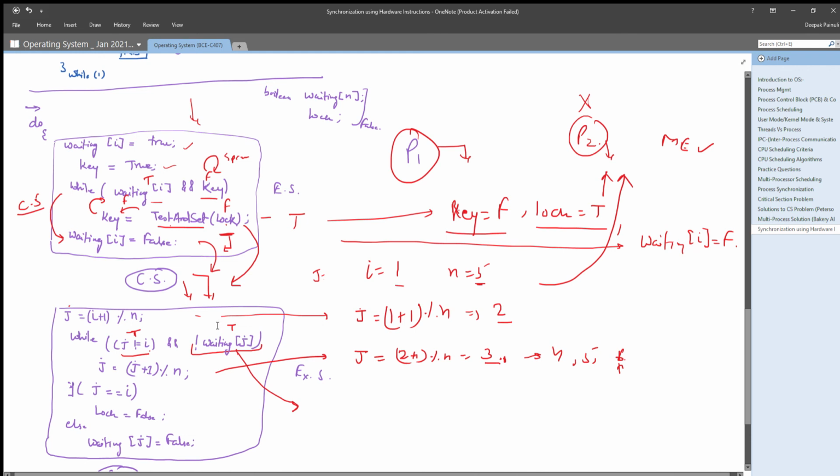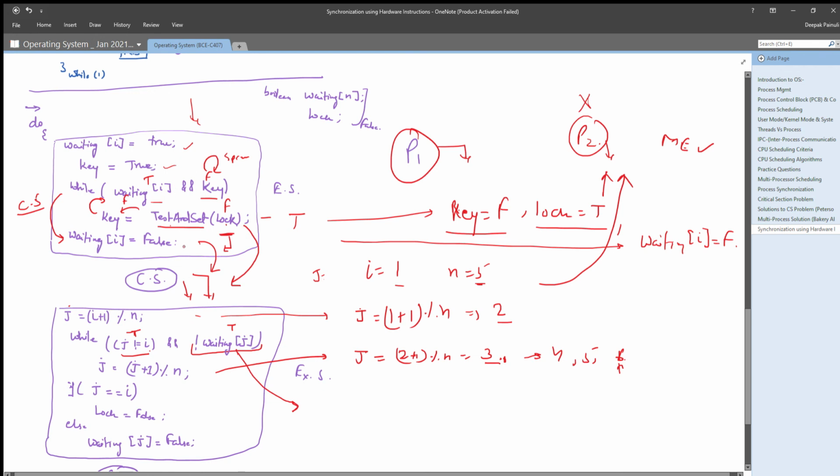So if j is not equal to i, and while waiting[j] is false, it keeps incrementing j and checking whether any process wants to enter its critical section. And once waiting[j] gets true, this while loop will be broken. Let us check.